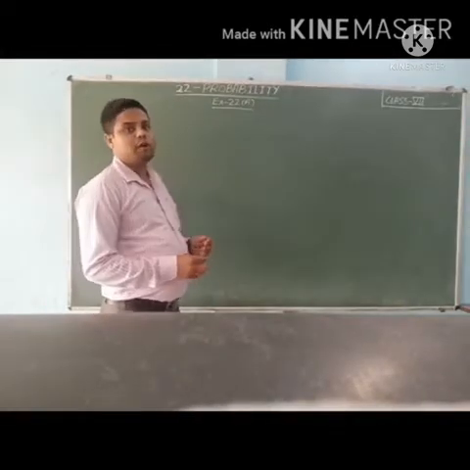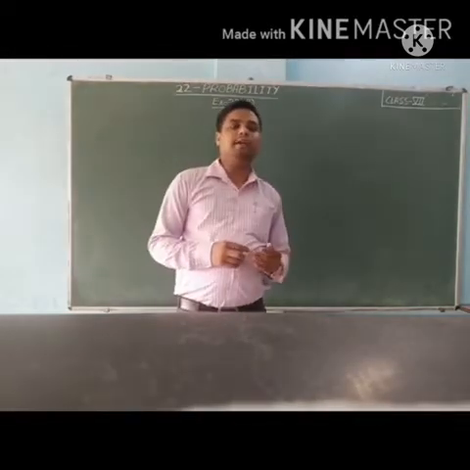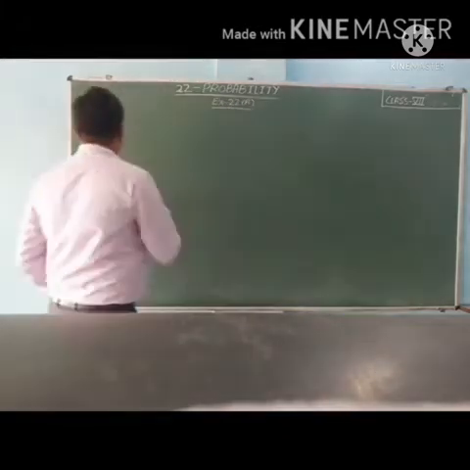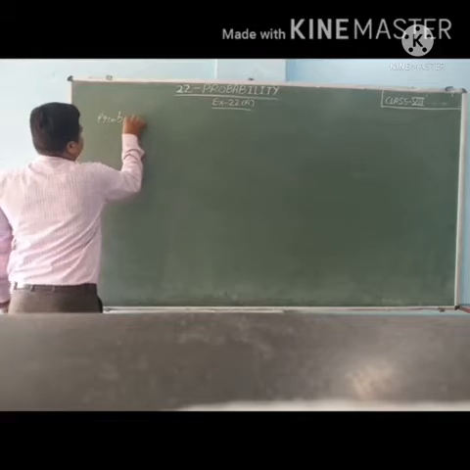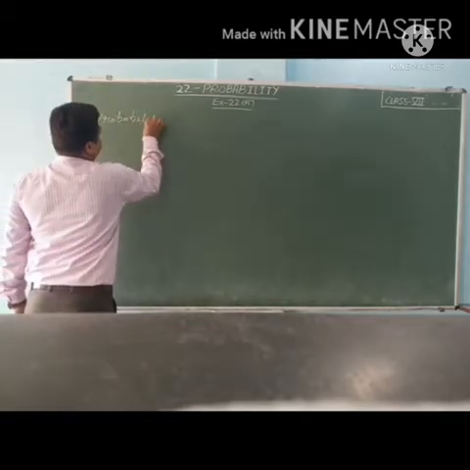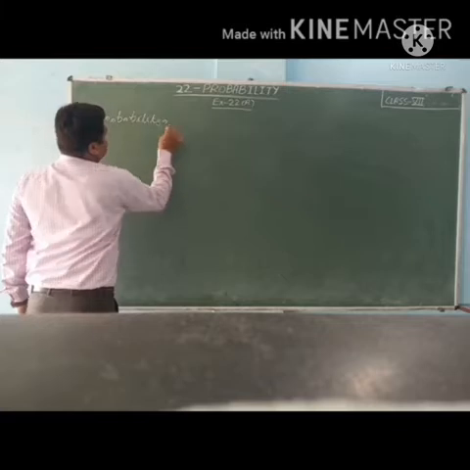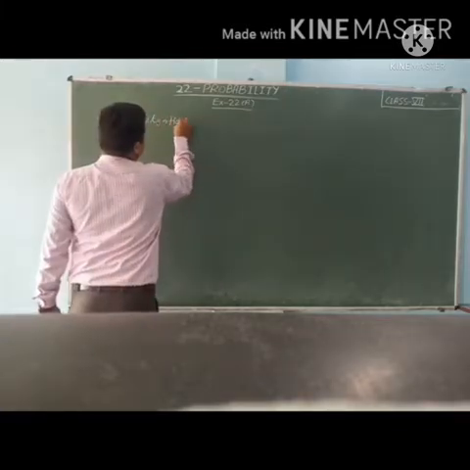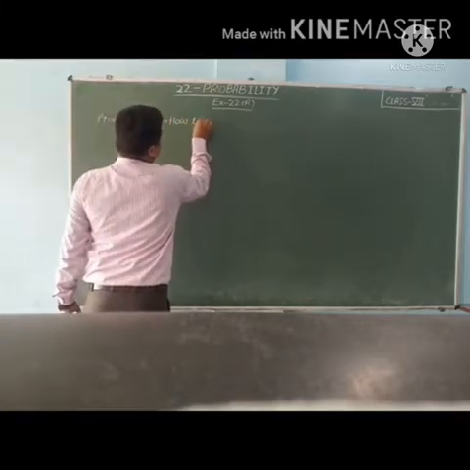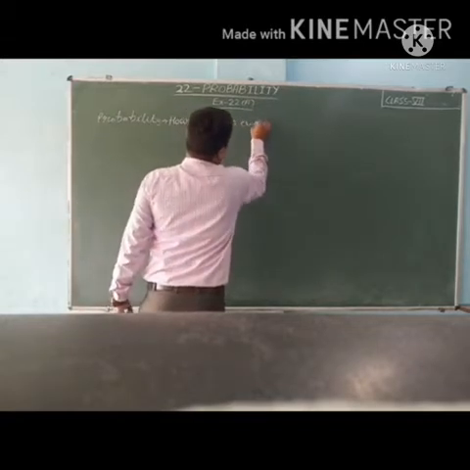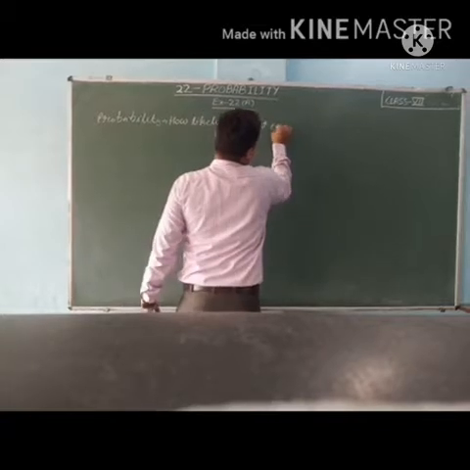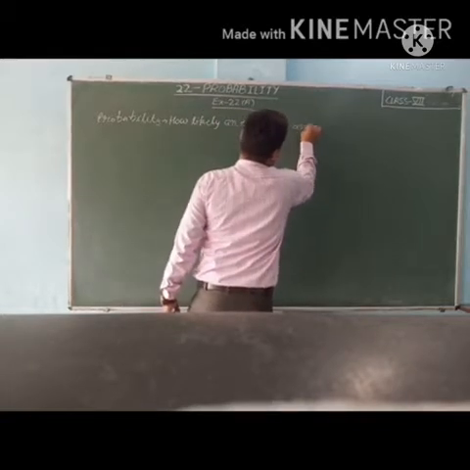First of all, we will understand what is the meaning of probability. Probability means how likely an event can occur.